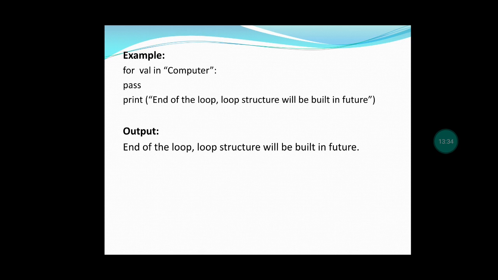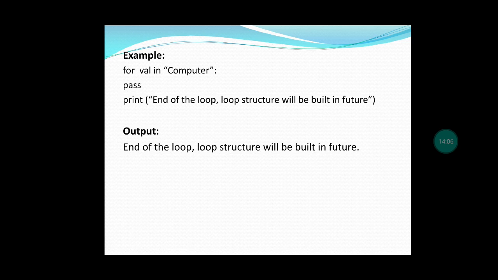So in today's class we have discussed about the looping structure, for loop, nested loop and jump statements in Python. 3 jump statements are break, continue and pass. So we have completed the 6th chapter, that is control structure. This control structure is entirely about sequencing statement, alternative statement and looping structures.